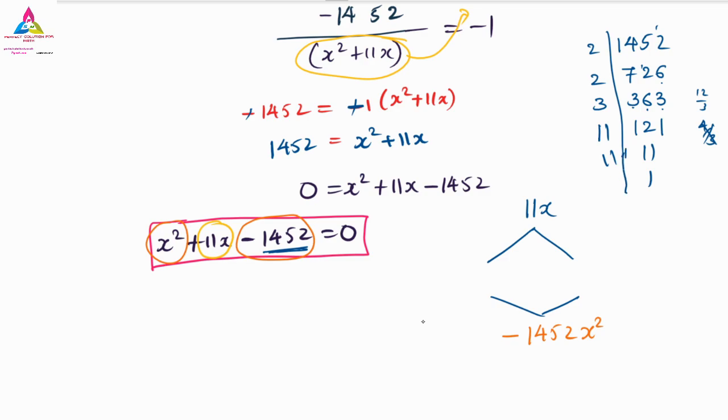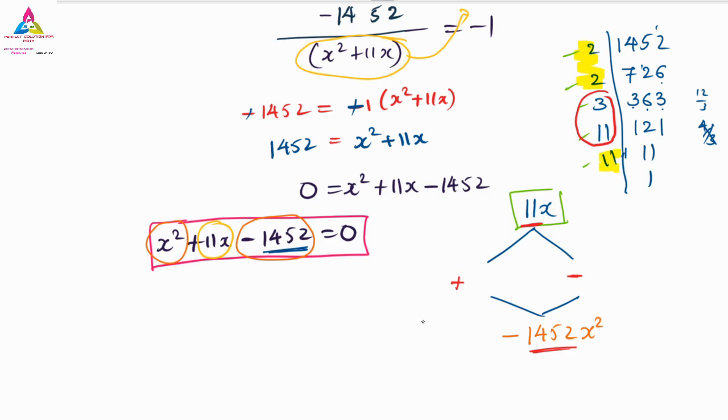So here we have the numbers 2, 2, 3, 11 and 11. We have to group them. Grouping is very important. See here, the 11 is the final answer, that is positive. So one number must be positive, that is the greater number must be positive, and one more number may be negative or positive. Because the difference you can see is 11, and here we have 1452, one more number will be negative, of course. So which are the nearest numbers? I can group like this way: 11 and 3 I can group once, and the rest I can group once, 2, 2 and 11.